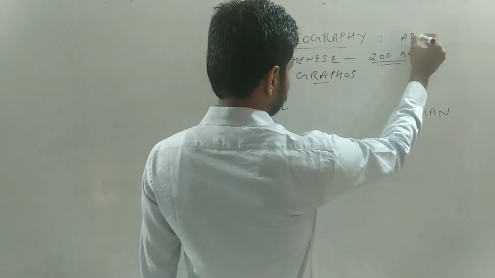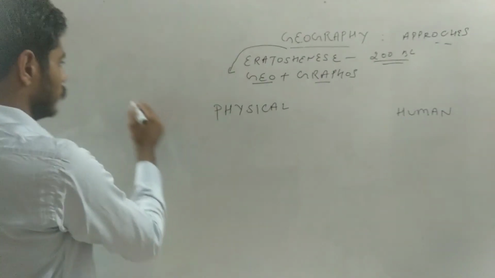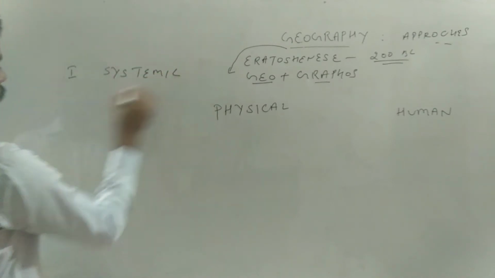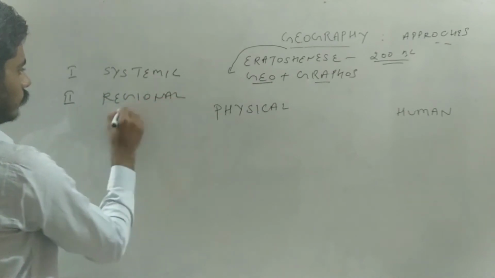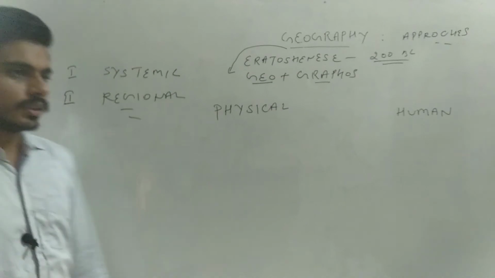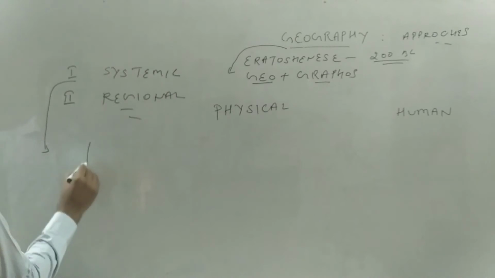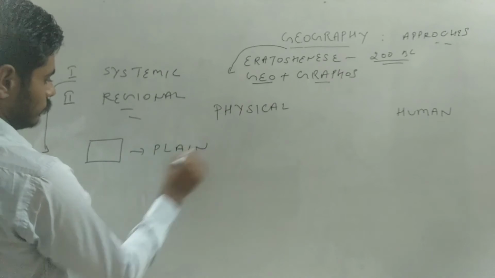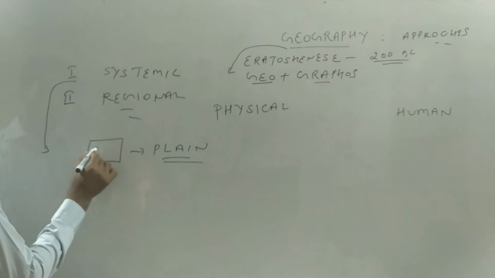Now there are two types of approaches to study this subject. First one is systematic and second one is regional. What are these approaches? In the systematic approach, we take an area. Let's take any plain. In that plain, we take one element only. Let's take soil.